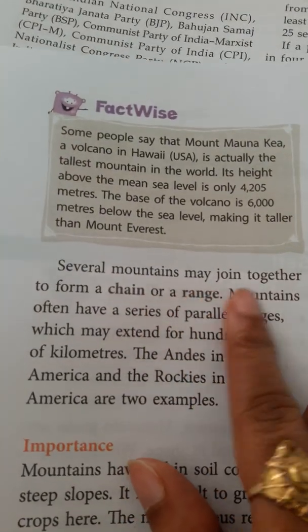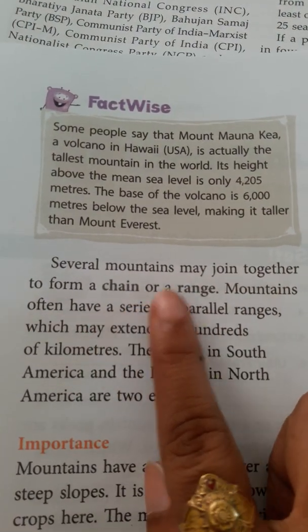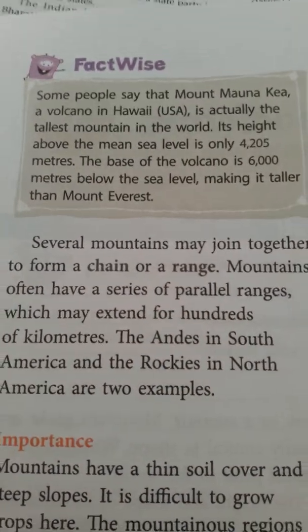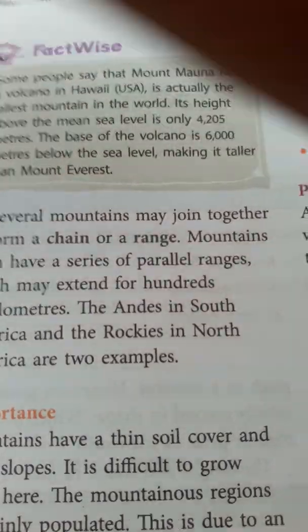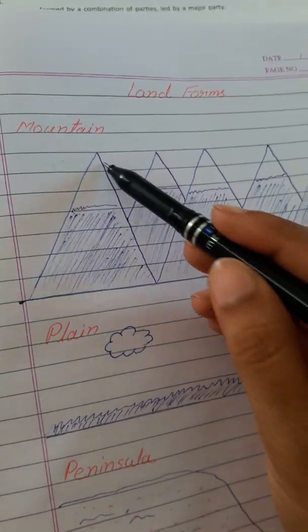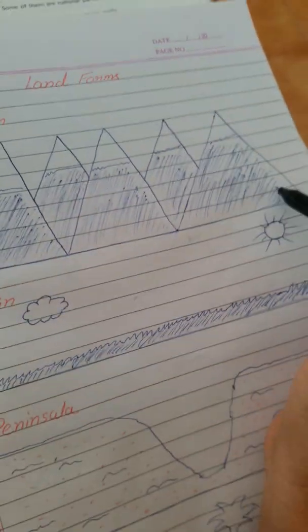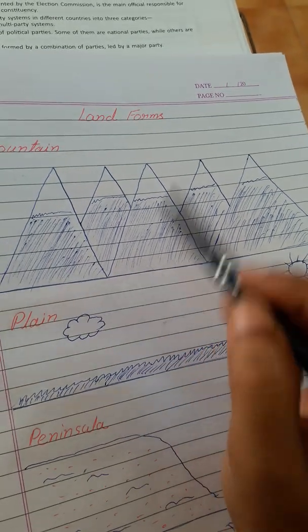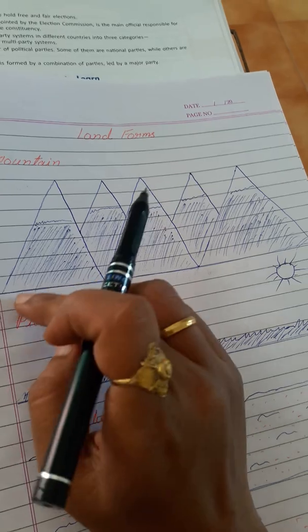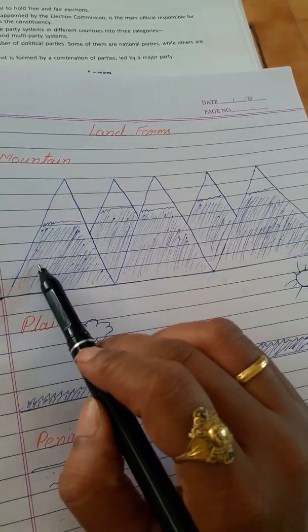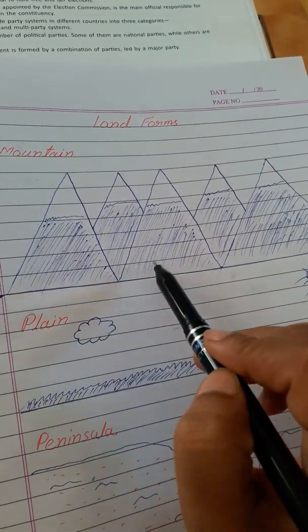This is part 2 of major landforms, chapter 4. Several mountains may join together to form a chain or a range. When different mountains join together, they form a range. This is known as mountain ranges.